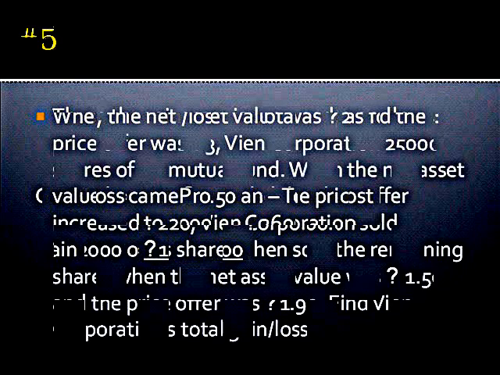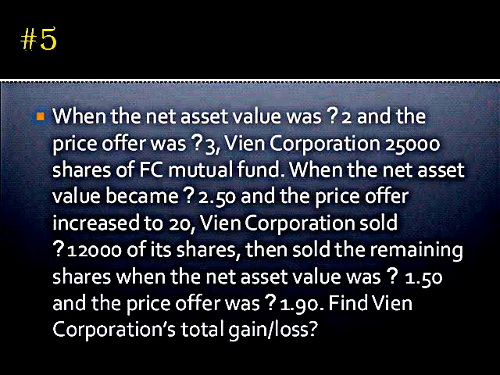For the number 5 question, when the net asset value was 2 pesos and the price offer was 3 pesos, VN Corporation bought 25,000 shares of MCP Mutual Fund. When the net asset value became 2 pesos and 50 centavos and the price offer increased to 20, VN Corporation sold 12,000 of its shares, then sold off the remaining shares when the net asset value was 1 peso and 50 centavos, and the price offer was 1 peso and 90 centavos. Find VN Corporation's total gain or loss.